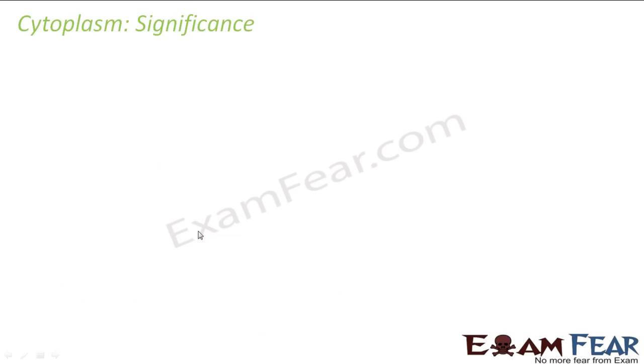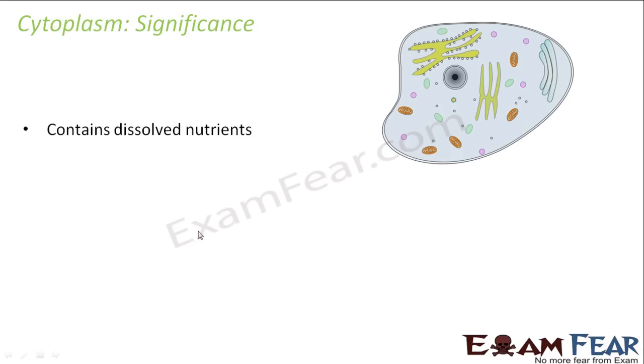So what is the significance of cytoplasm? The first one, it contains dissolved nutrients. Many dissolved nutrients are present in the cytoplasm. In order that an organism lives, it is necessary that the cells are alive. And for the cells to be alive, they need some nutrients. Those nutrients can be in the form of proteins or water or certain gaseous nutrients like oxygen or carbon dioxide. As I mentioned while talking about the nucleus, they produce ribosomes which contain proteins. Similarly, in cytoplasm also, there are some dissolved nutrients which support the cell.